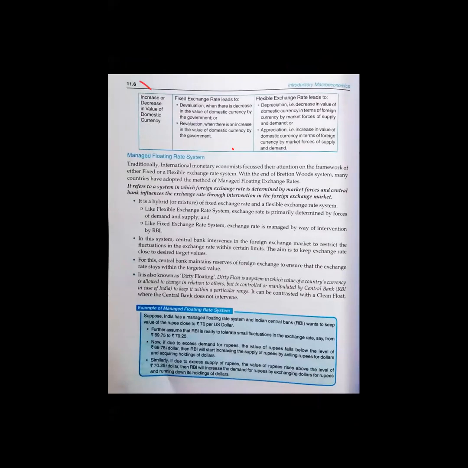So, an increase or decrease in money value, that is the value of domestic currency. Domestic currency here is the rupee. This is the rupee symbol. In a fixed exchange rate, we have devaluation and revaluation. Devaluation means our Indian government itself will reduce the value of the domestic currency. Revaluation means our Indian government itself will increase the value of the domestic currency. So it happens only in a fixed exchange rate.